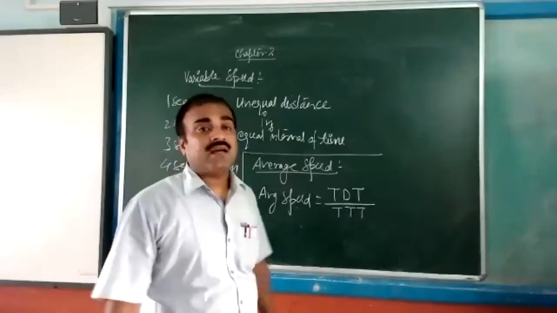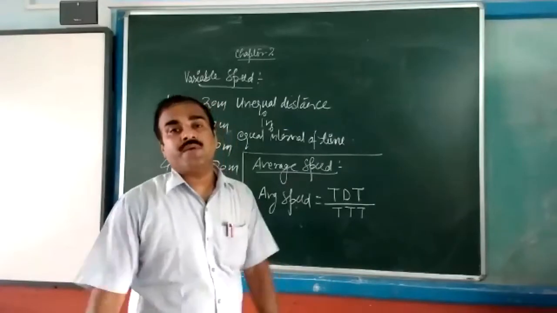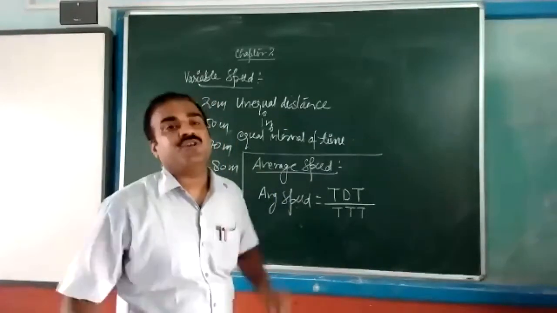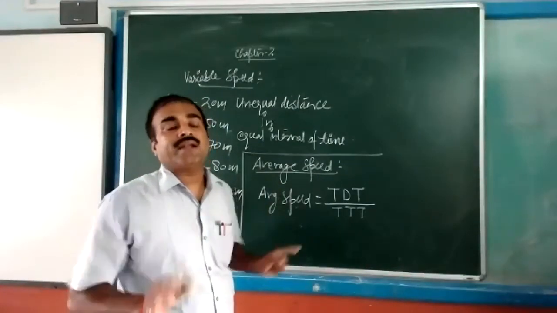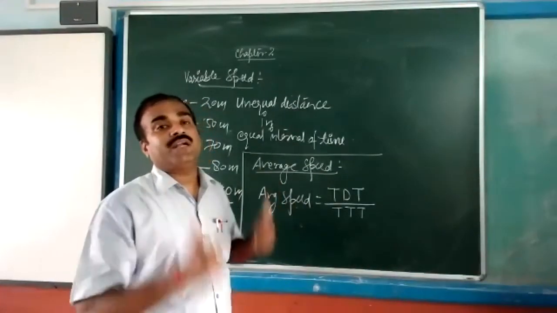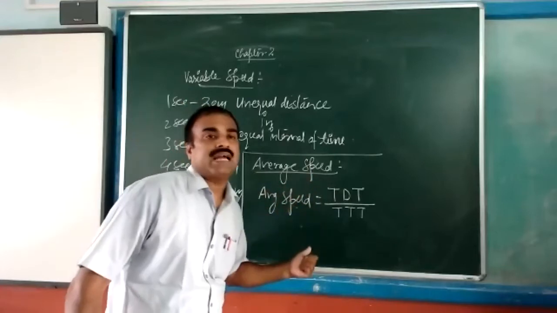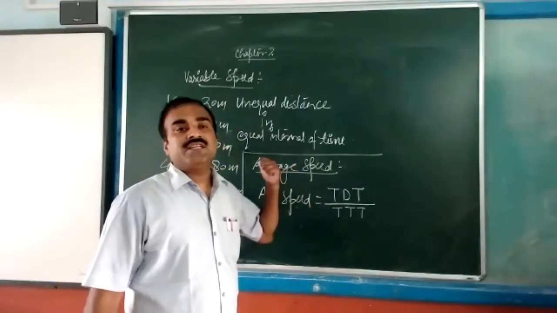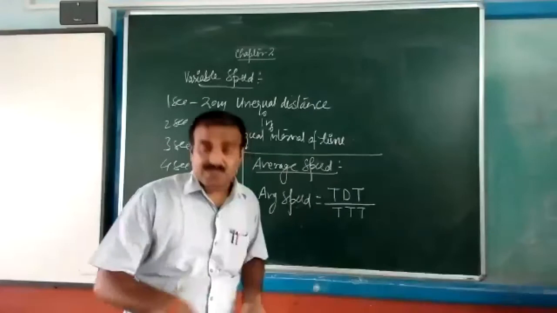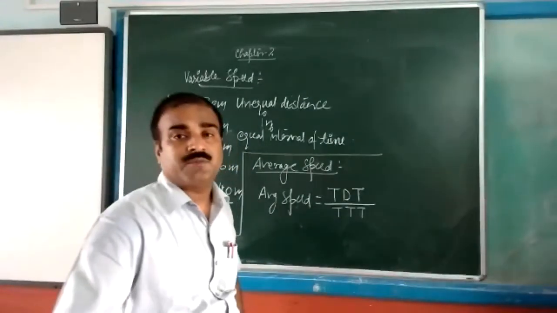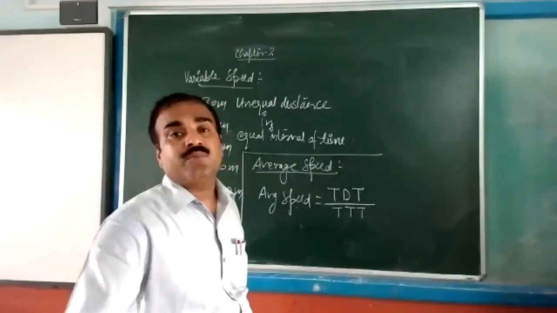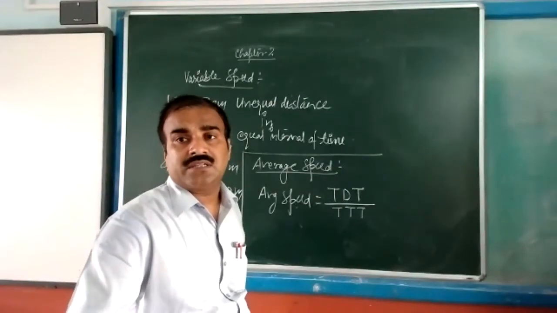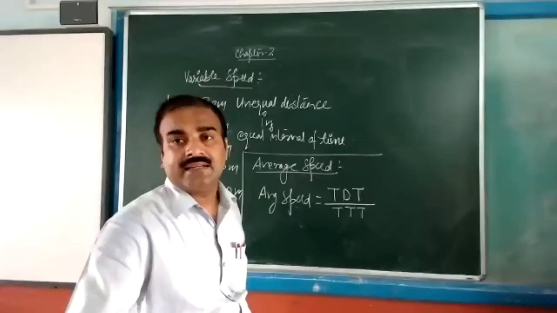It doesn't matter whether the body is moving with uniform speed or variable speed. Simply write it like that: the ratio of the total distance traveled upon total time taken.